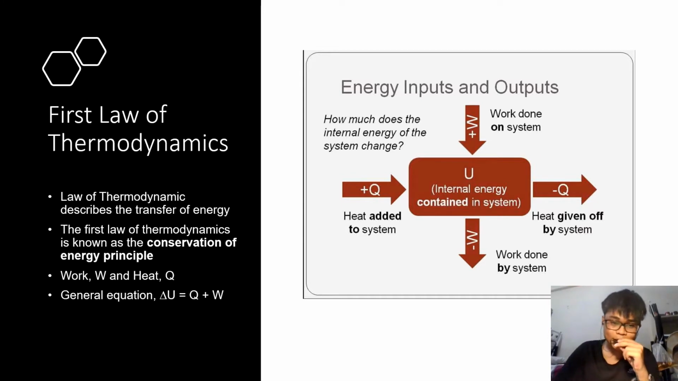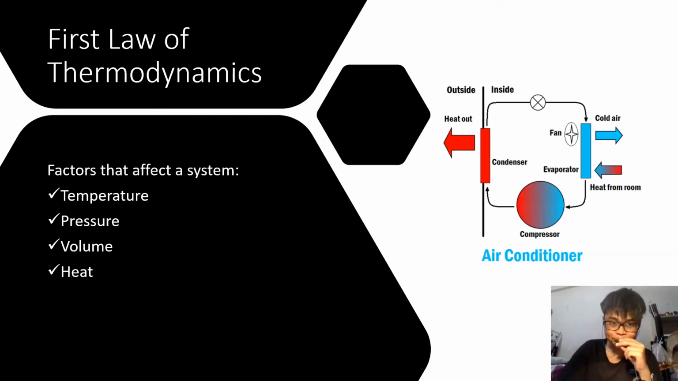So if we use Q minus W here, then our work will be the opposite. So the work done by the system will be positive and work done on the system will be negative if we use the equation Q minus W. So yeah, next one.